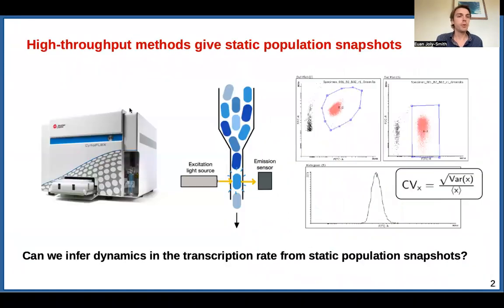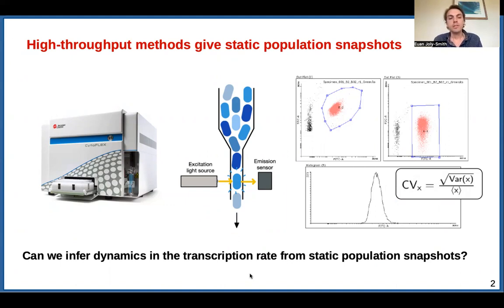So this question that I posed is difficult because high throughput methods give static population snapshots. What I mean by that, techniques like single cell RNA-seq or flow cytometry, they measure the abundance of mRNA or proteins at one moment in time for each cell. So after you analyze your data, you end up with a distribution. And the measure that's most often used to quantify this variability is called the CV, which is just the standard deviation divided by the mean. So from these CVs, from these static snapshots, can we infer dynamics in the transcription rate?